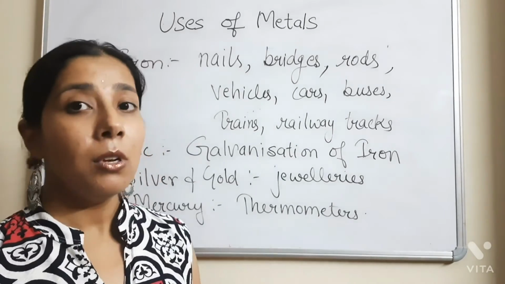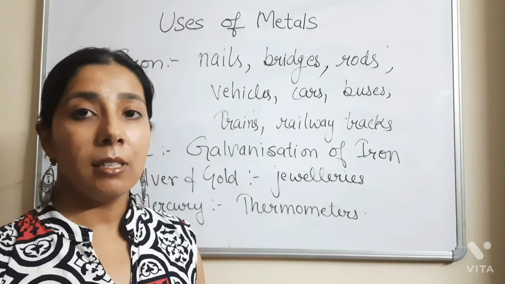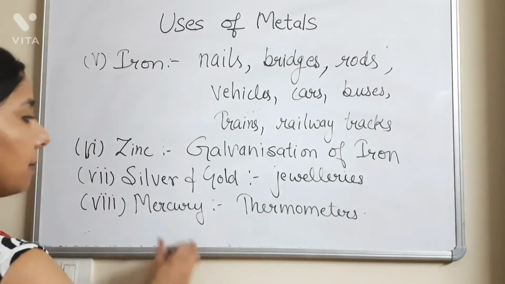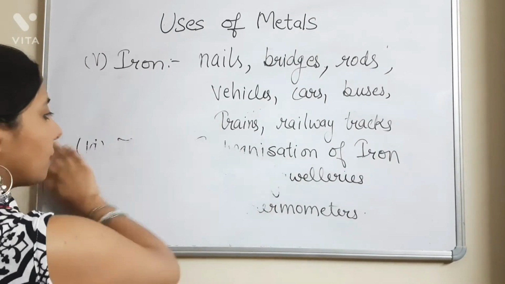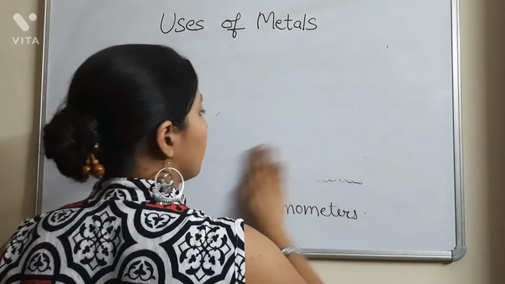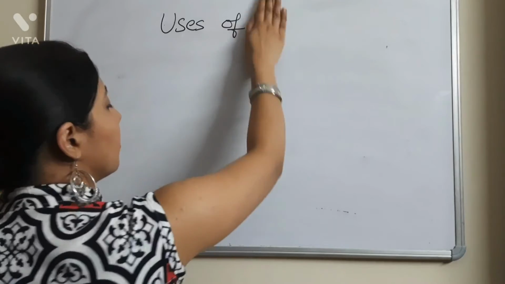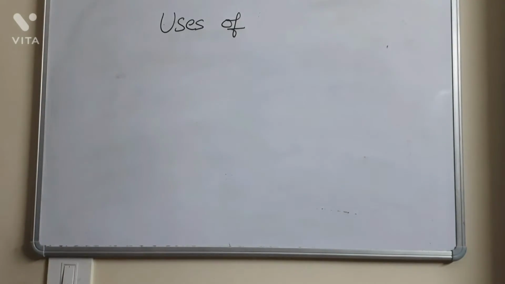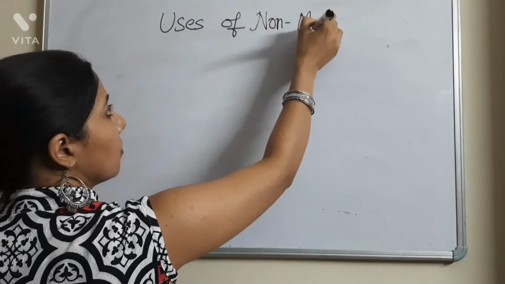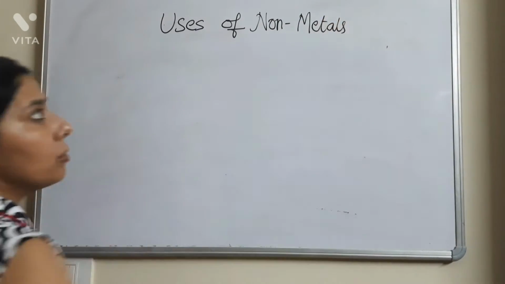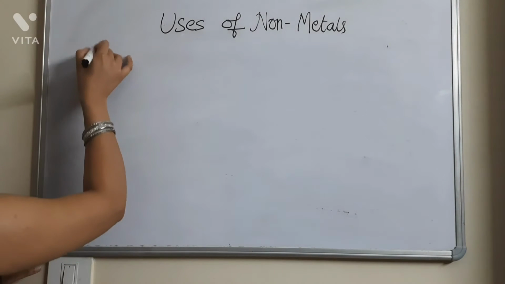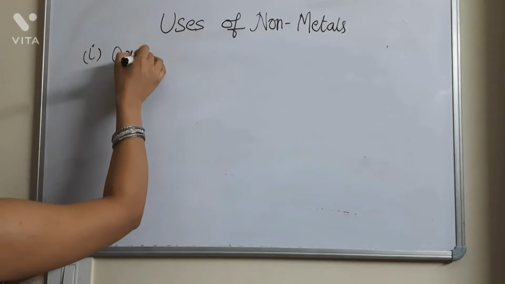gold, silver also. So these are the metals we have covered in this topic, and now we will move to the topic uses of the non-metals. So in this also we will be taking around 6 to 7 points. So first point is the use of oxygen.